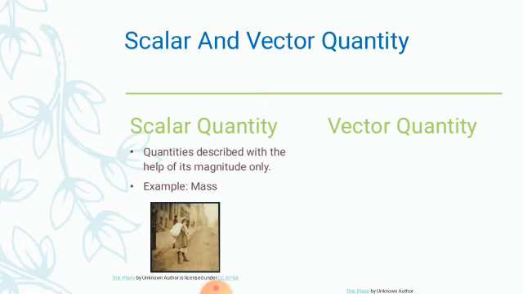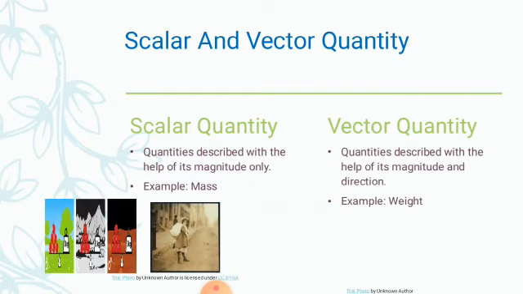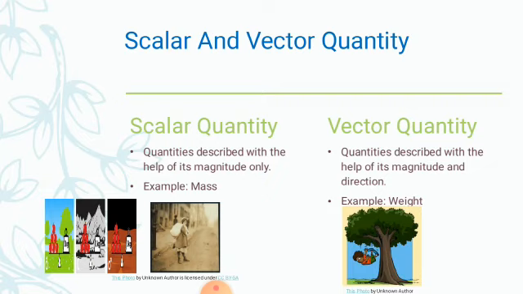Next we will describe vector quantities. The physical quantities that are described with the help of magnitude and direction are called vector quantities. For example, weight. If you see, the boy is falling down from the tree. The boy has a weight, and he is being attracted by the center of the earth. So the weight of the boy is a vector quantity.